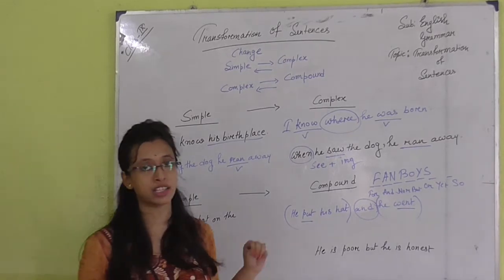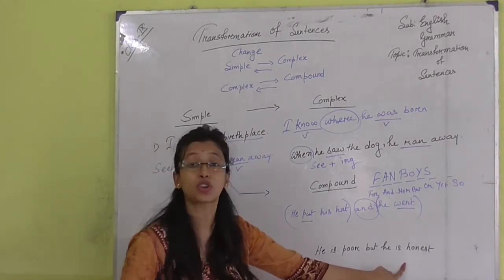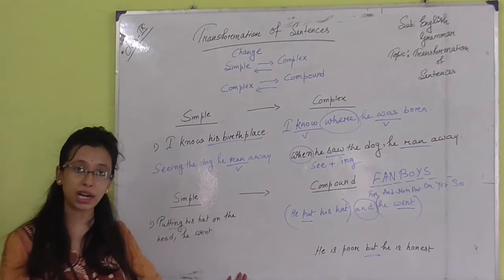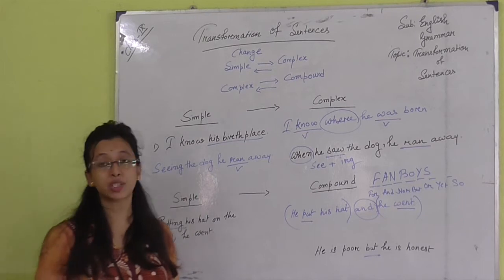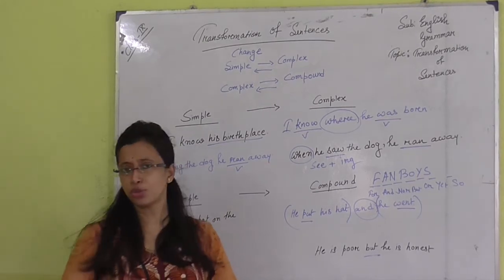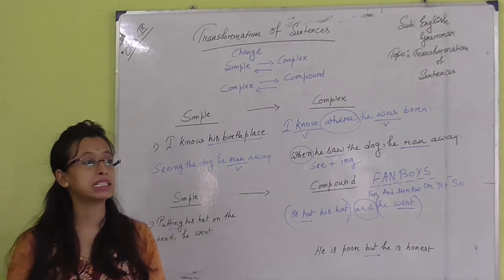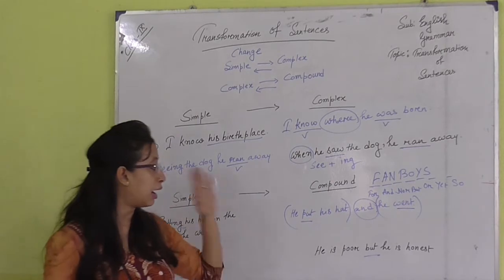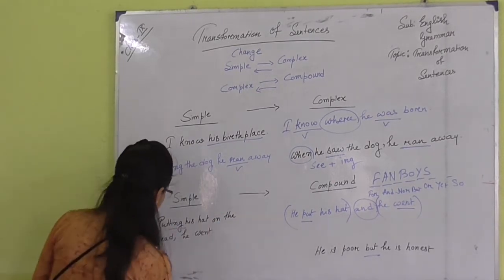Now let's do the vice versa, compound into simple. He is poor but he is honest. When you see this conjunction but, try to write in spite of. You can ask me, ma'am, can we not write other things? No, that is not incorrect. You can write others, but it is better to use in spite of, because but is generally replaced by in spite of in a simple sentence.